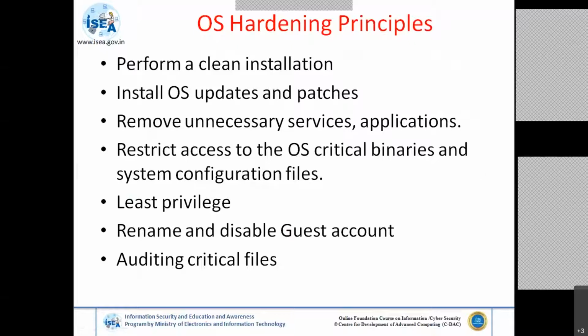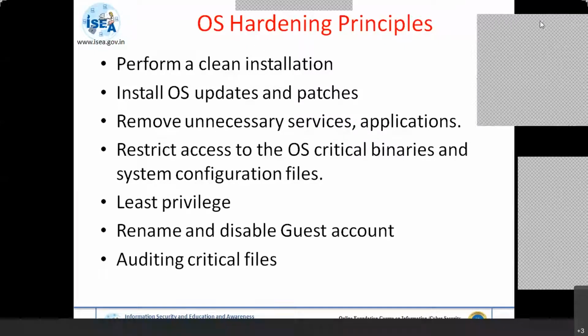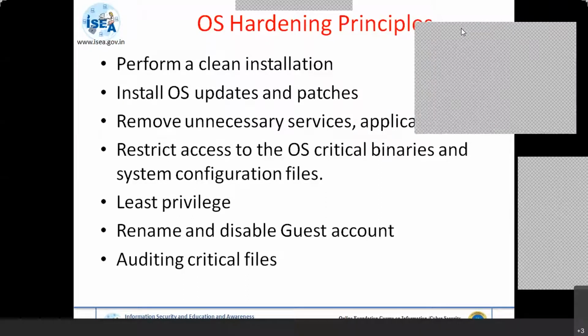Hardening comes under two forms. One is OS. Under OS you have Windows, and under that Linux, and under Linux you have Ubuntu. Please name a few vulnerable services.